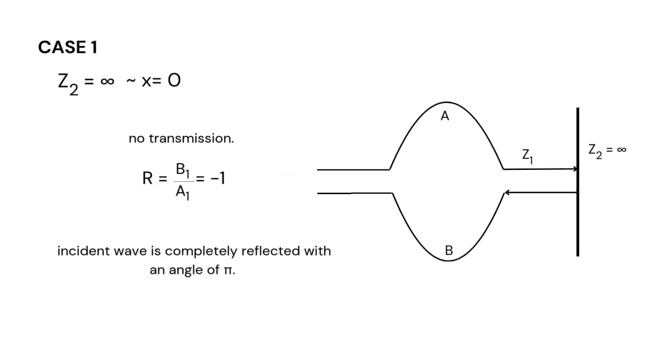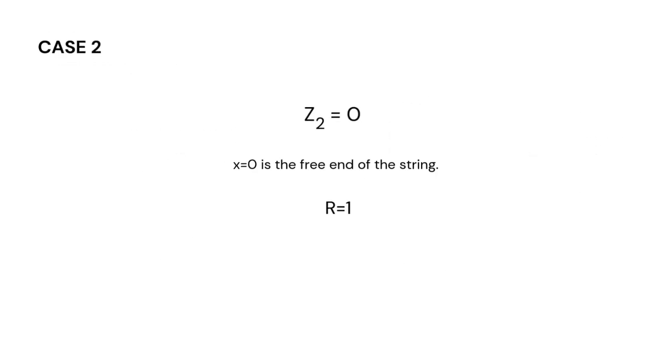Now we look into two special cases. First, when z2 is at infinity, no transmission takes place at all. The incident wave is completely reflected with an angle of pi. That is, there is a phase difference between the incident and the reflected waves of 180 degrees. So r, which is b1 by a1, will become minus 1. Special case 2 is when z2 equals 0. In this case, x equal to 0 is the free end of the string. So here we have r equal to 1 and t equal to 2.